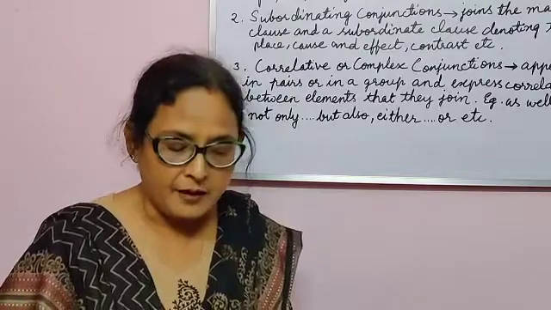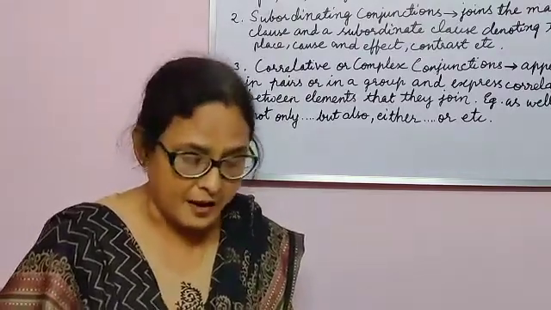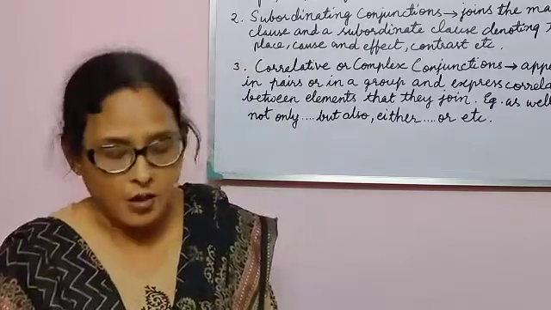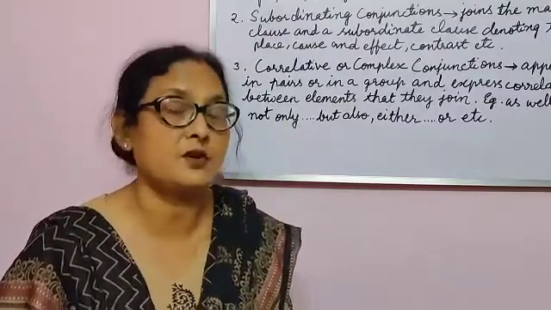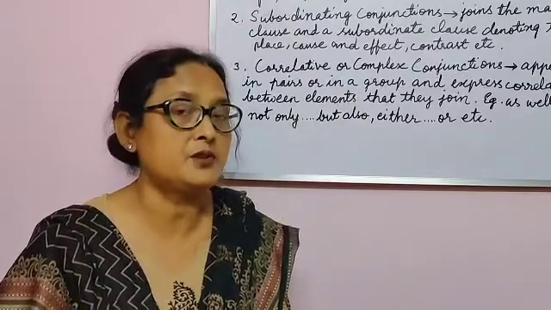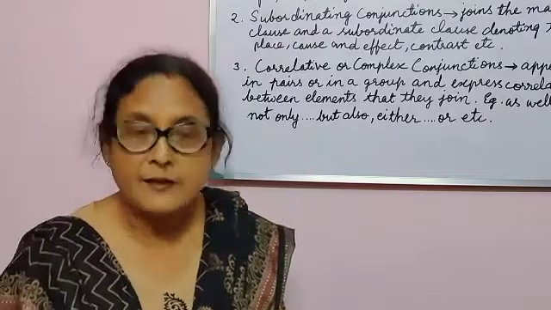Then you have the correlative conjunctions of choice, like either or, neither nor, or whether or. So when you say the pizza is neither fresh nor tasty, you are using both of them to join the sentence. So this is what you have about the conjunctions.